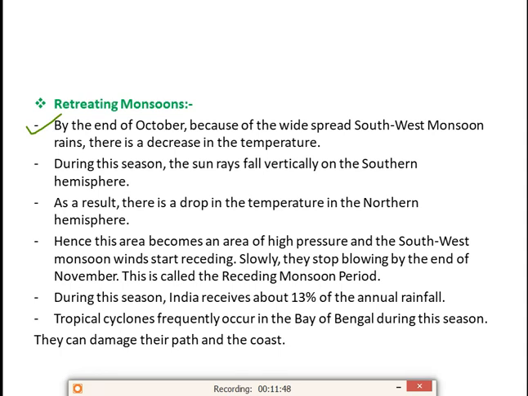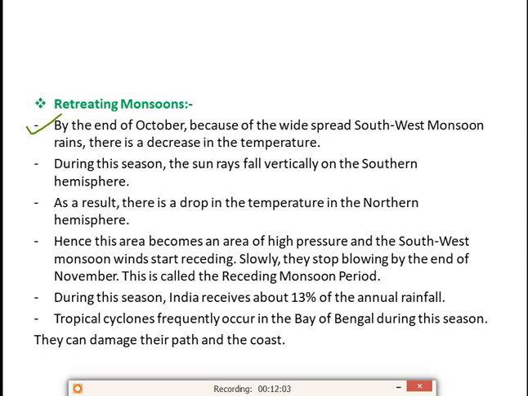Hence, this area becomes an area of high pressure and the southwest monsoon wind starts receding. Slowly, they stop blowing by the end of November, and this is called the receding monsoon period. Okay, so what happens during the retreating monsoon?